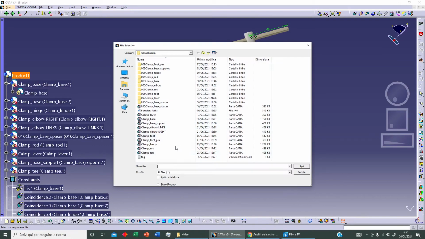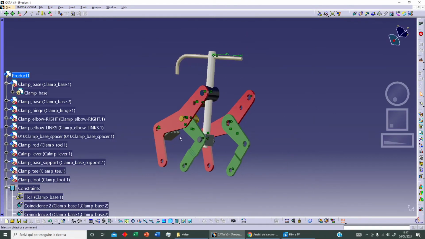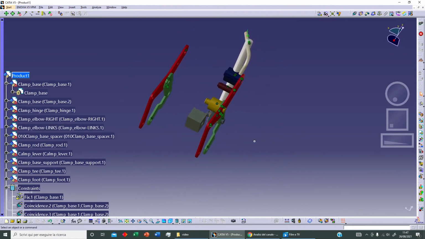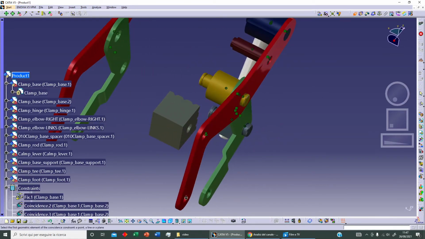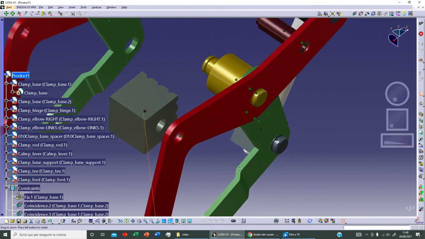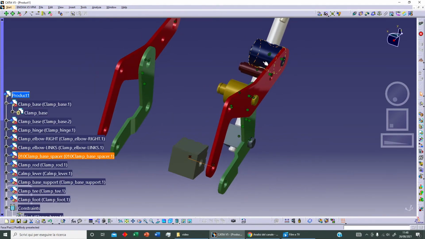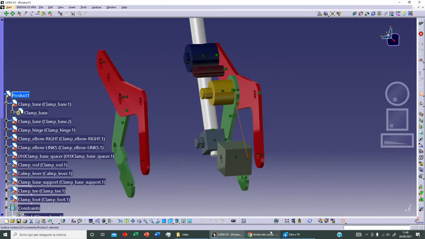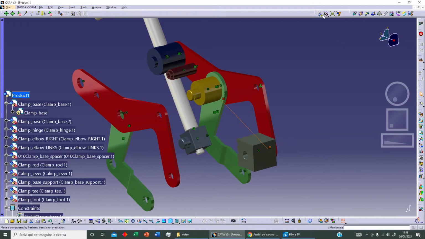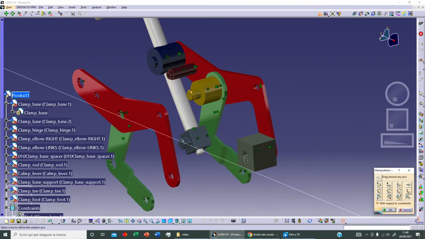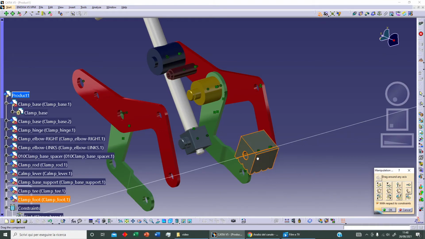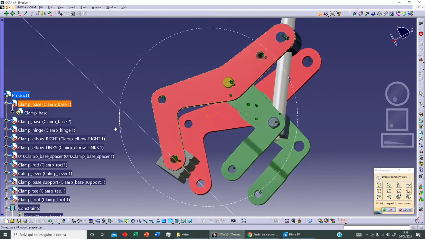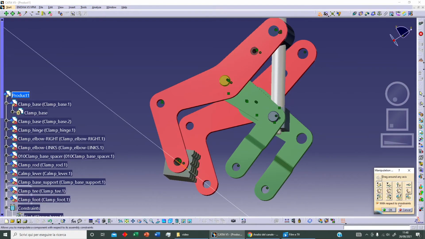Now let's add our clamp foot and let's click on Open. This is our foot, and we can select coincidence between this element and this element. And let's update, and let's select contact between this surface here and this surface here, and let's update. We can rotate this element, manipulation, and we can select this element as reference, and this could be our correct position. This, and let's click on OK.